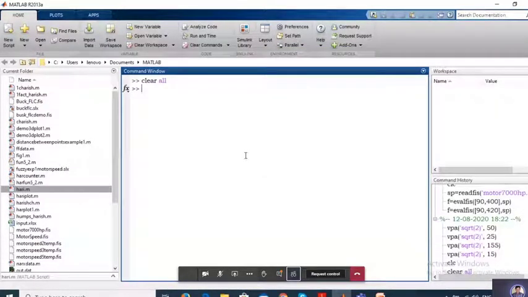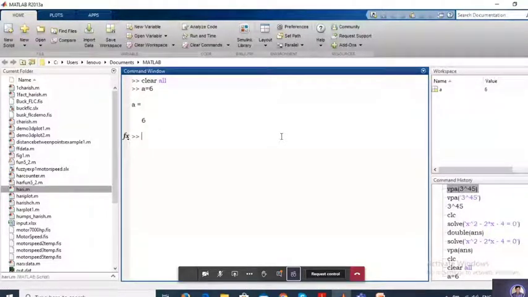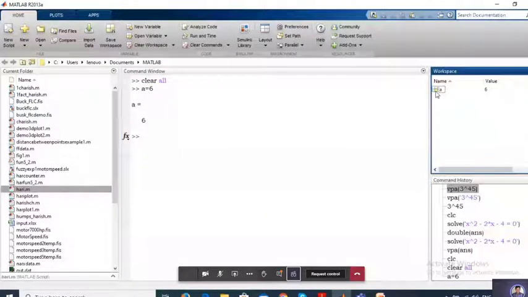Okay, let me go for a equal to 6. Here we are assigning a value 6 to the variable a. So what is happening here? If I want to see what is stored in the workspace, it is showing the value 6. It is a single variable, single cell. That's why it is showing directly 6.